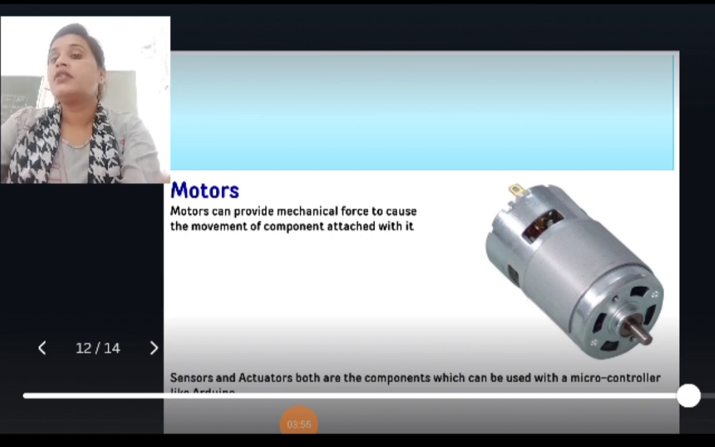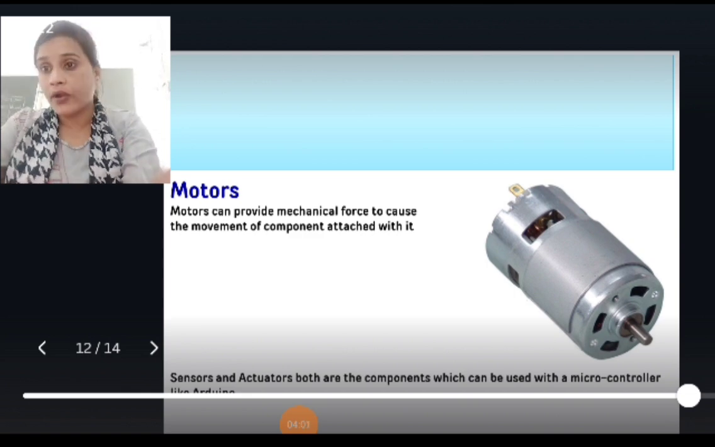Both sensors and actuators are components which can be used with a microcontroller like Arduino.